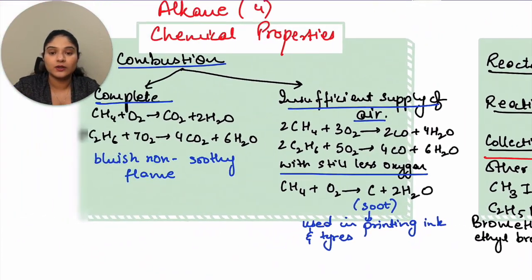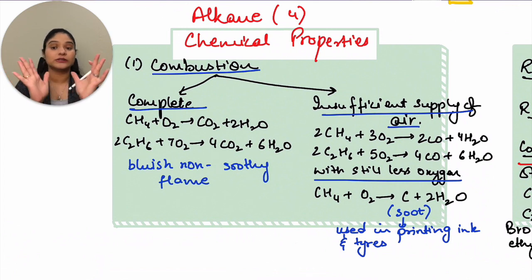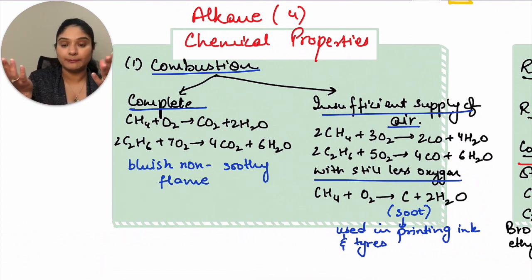Let's move ahead to the chemical properties. Chemical properties, the first is combustion. When you have complete combustion happening, in that case you get a bluish non-sooty flame. The best example would be that when you have gas cylinders in the house and you have a flame burning under a big vessel and a good amount of oxygen is coming, you see a bright blue flame. So bluish non-sooty flame. Nothing happens to your container that you're making, let's say, boiling milk in.